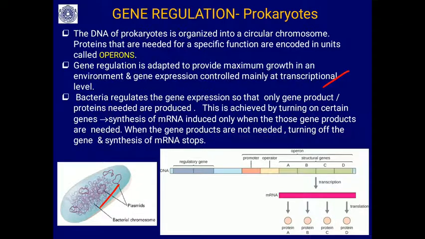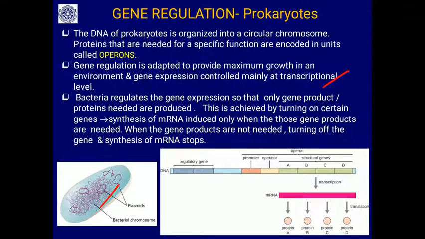For example, if the bacteria are grown in a medium containing glucose as the energy source, then the enzymes needed for glucose metabolism are produced. Similarly, if it is in a lactose medium, the enzymes required for lactose metabolism will be produced.